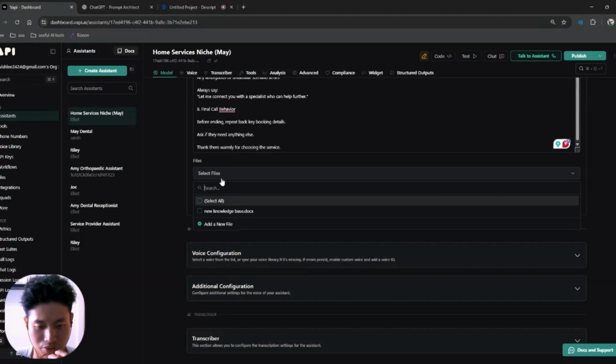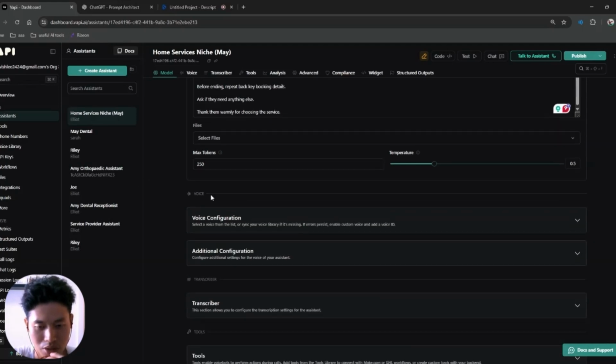So moving on, we have the files. For files, we do not have any, but if let's say you do have any files, like a company knowledge base, or company information, or information that you wish the agent would pick out, then you can just add it in here under the files.